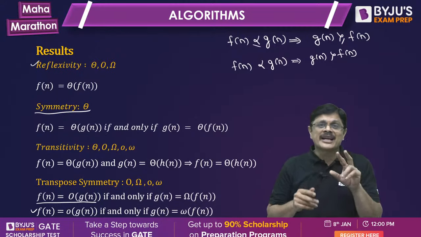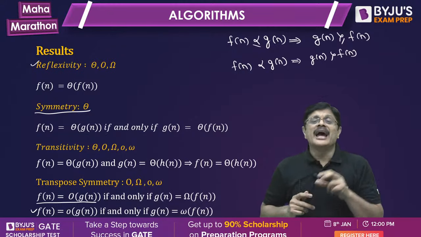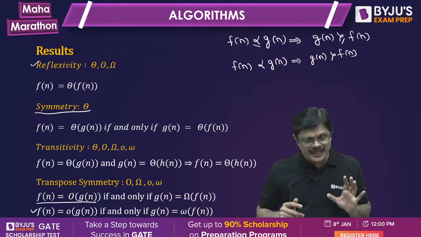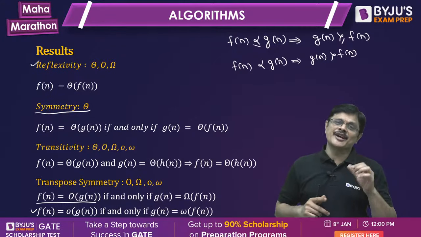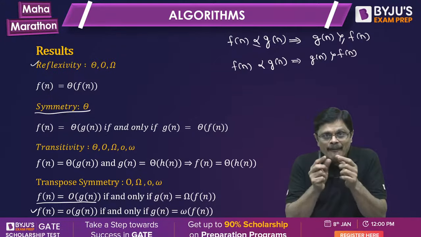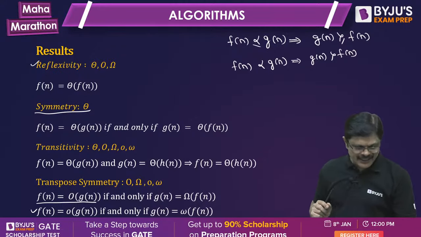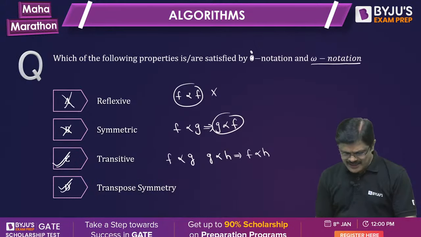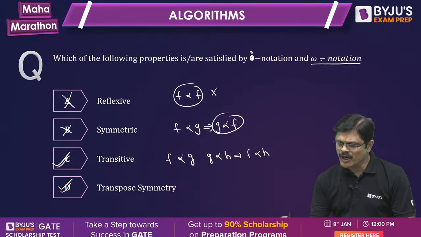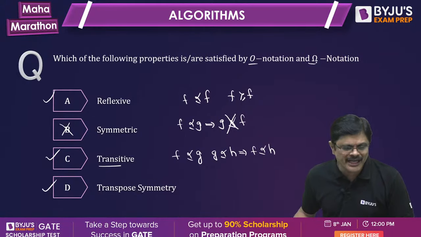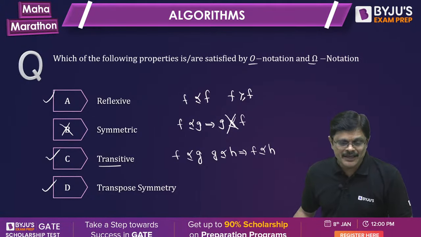So we have transpose symmetry between big O and big omega, and between small o and small omega. So transpose symmetry is satisfied by big O and big omega combined, and small o and small omega combined. Is the idea clear? Now hopefully you will not forget this.